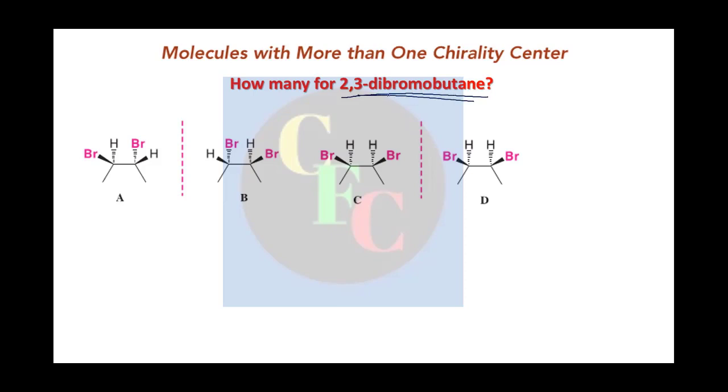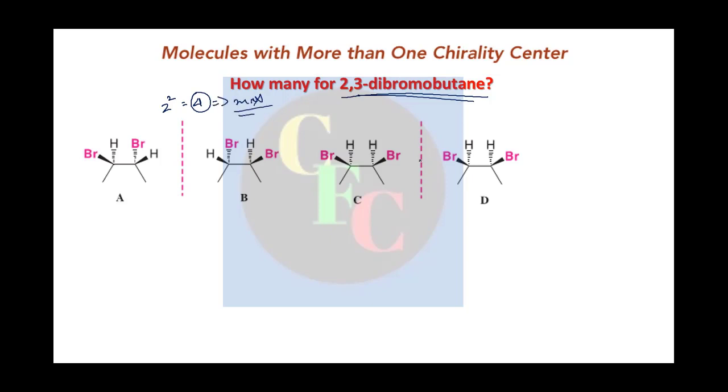Now it's not pentane, it's 2,3-dibromobutane. Now see, I have drawn here 4 isomers. Again we have 2 chiral carbons here, at 2 position and 3 position. So the maximum number of isomers should be 4. So this will be the maximum number, right?